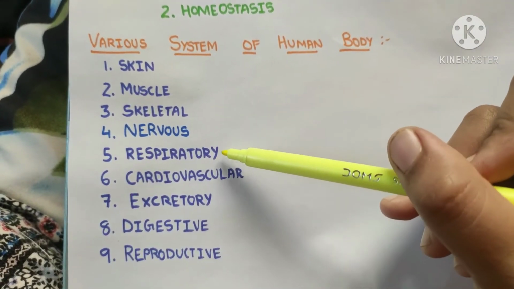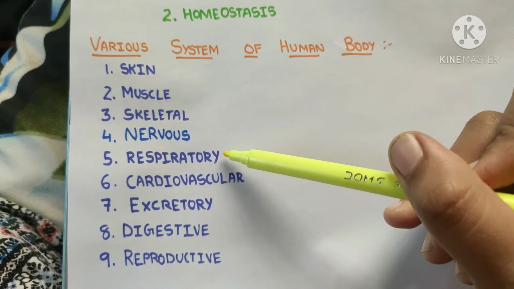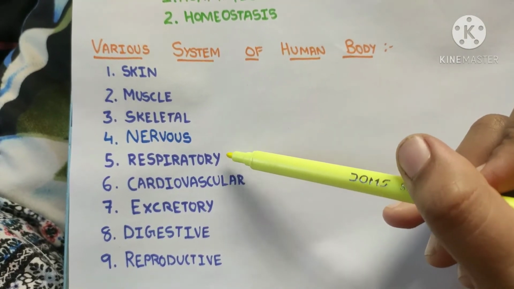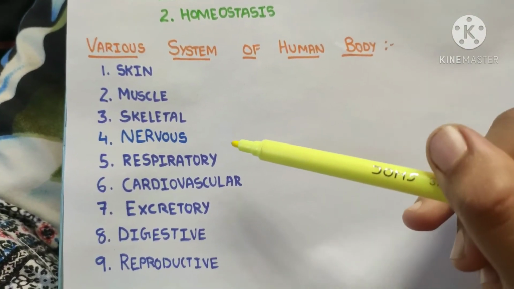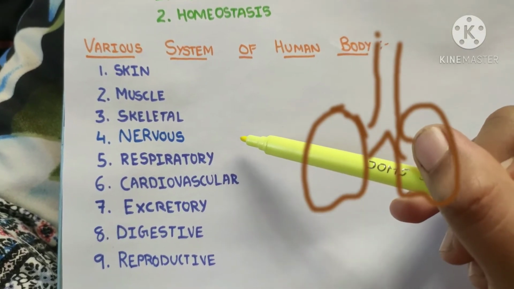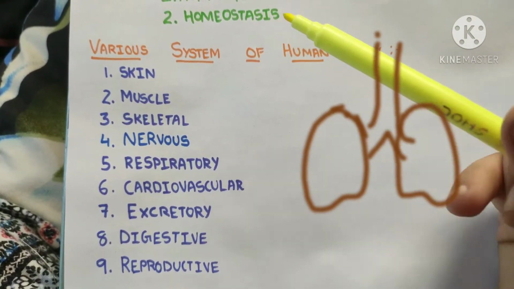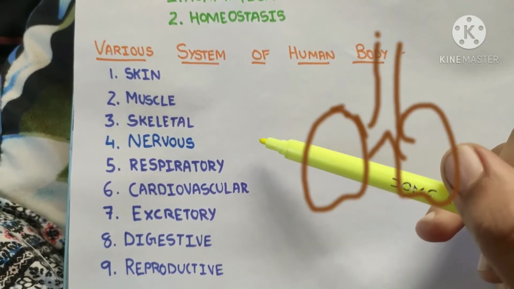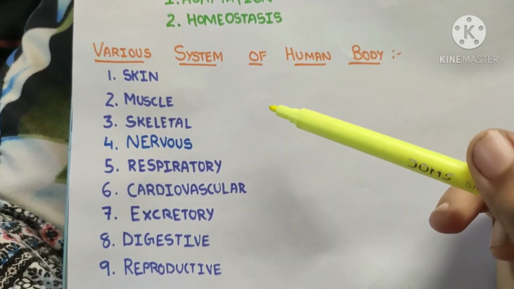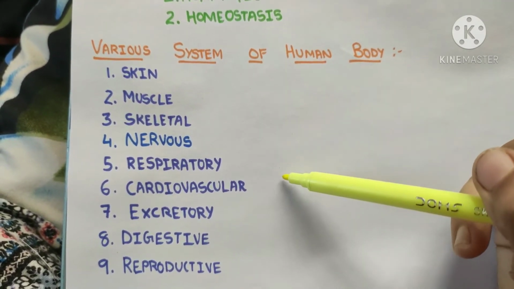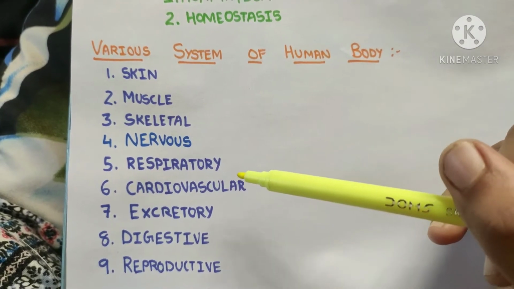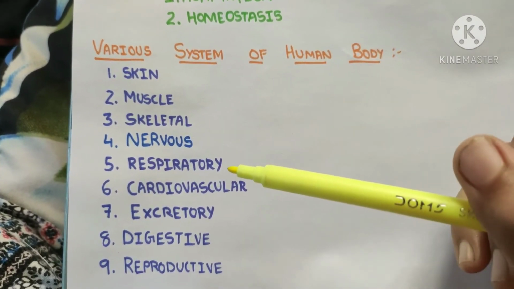Now let's talk about the respiratory system. This system helps to exchange gases and makes us survive. So it includes lungs and the passage through which air reaches them, that is nasal cavity, pharynx, larynx, trachea, tracheoles and various generations of branches.